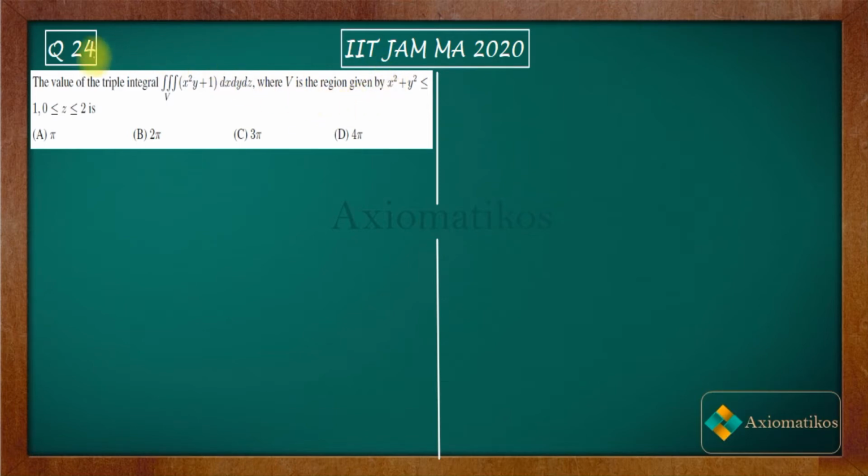We are here with problem 24 of your paper, and this problem is a problem of integral calculus. So let us have a look. The value of the triple integral. We have to evaluate this triple integral over the region volume V, which is x square plus y square less than or equal to 1. So it's a closed disk, and z is moving from 0 to 2.